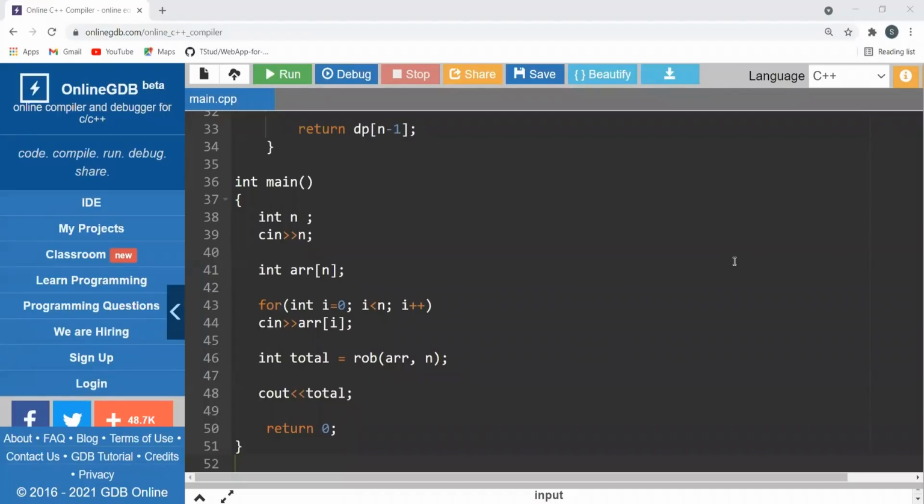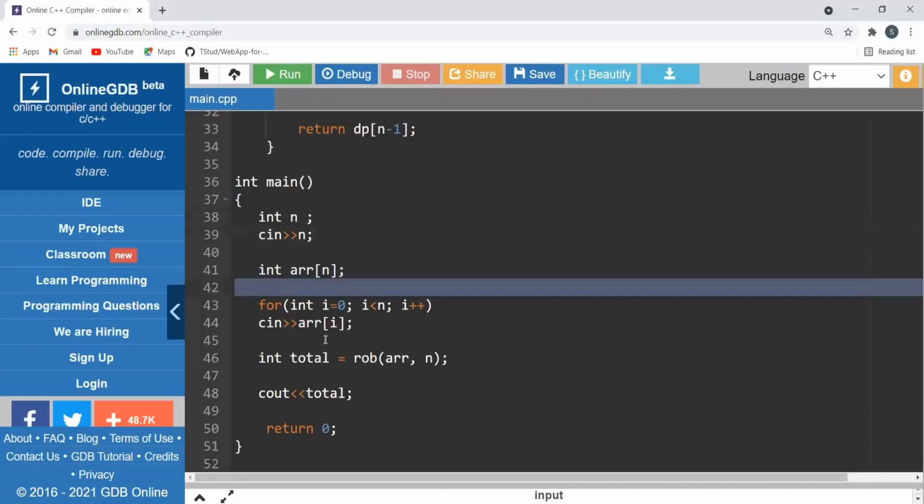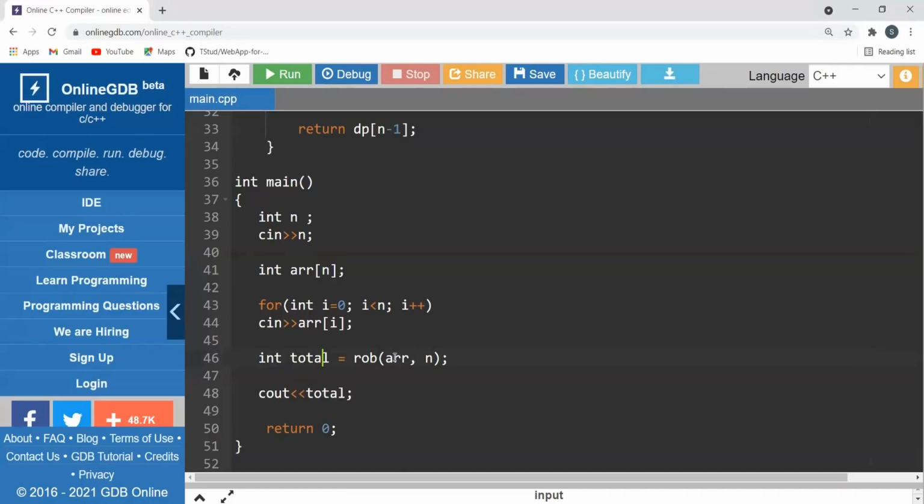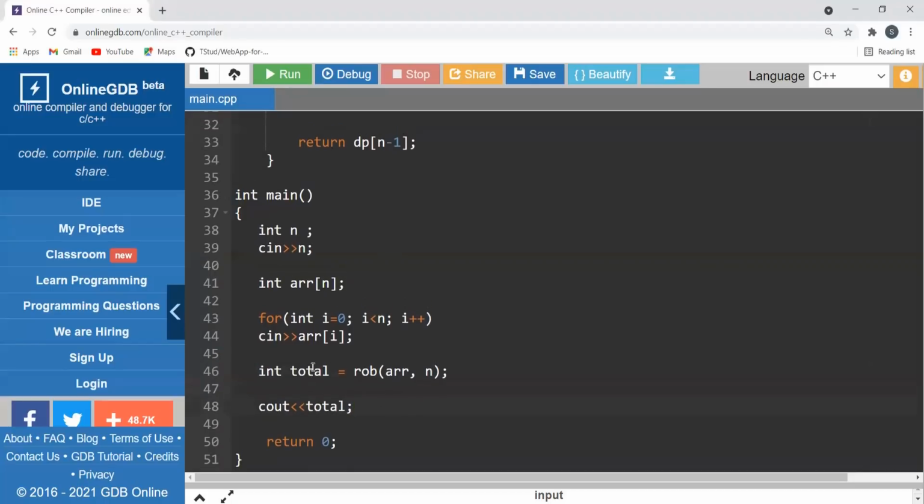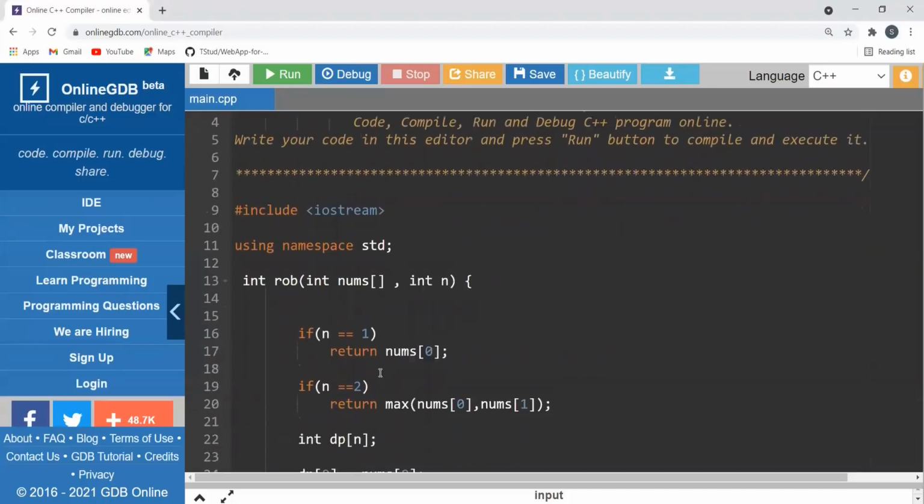Hope you have understood the approach. So here is the code for the approach that we just discussed. The code link is provided in the description itself, if you want to check the code properly. It is the same logic we have implemented. First of all, we are taking the number of elements in our array as input, then the array elements. Now we are simply calling a function which accepts the array and its size as arguments. The main logic that we were discussing is present in that particular function. So let's have a look.